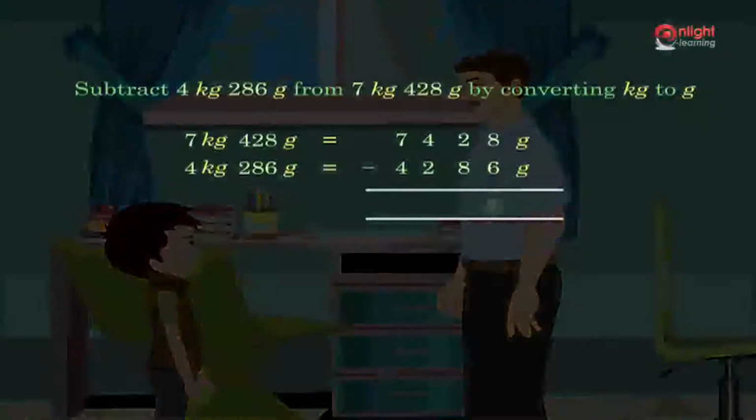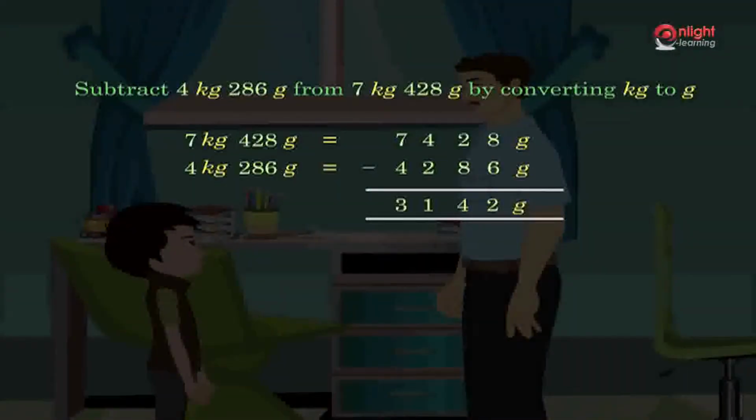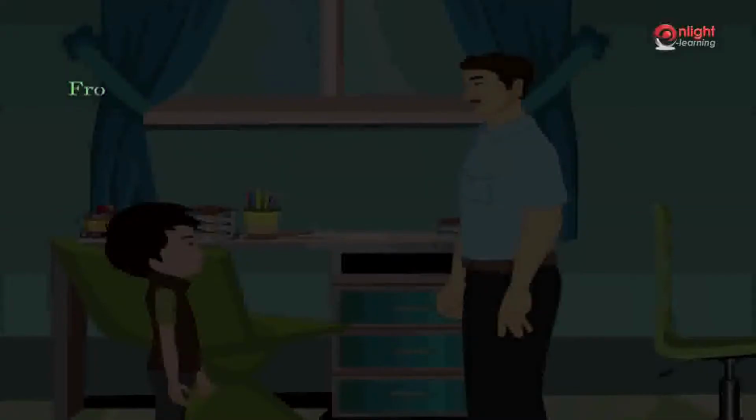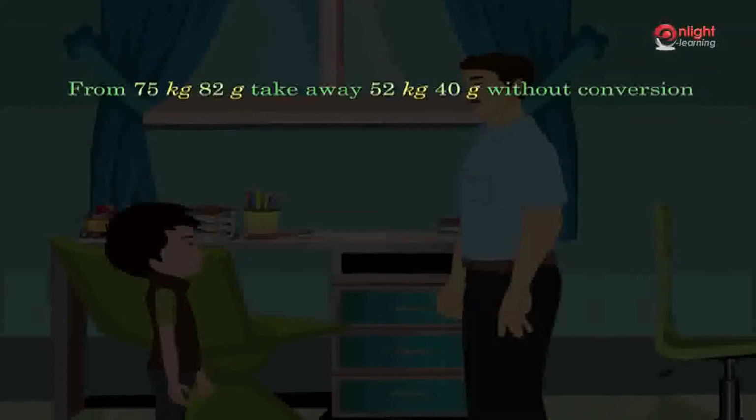Okay, Dad. From 75 kilos 82 grams, take away 52 kilos 40 grams without conversion. 75 kilos 82 grams minus 52 kilos 40 grams.